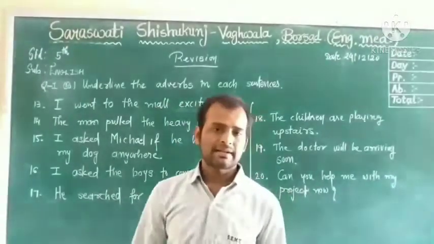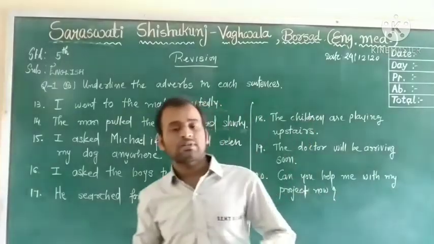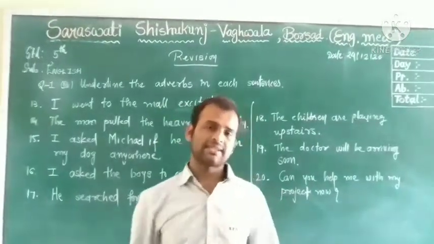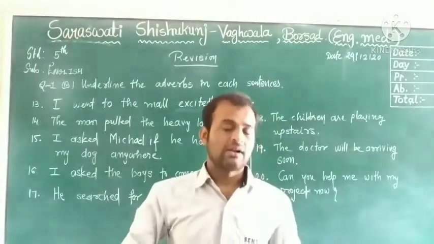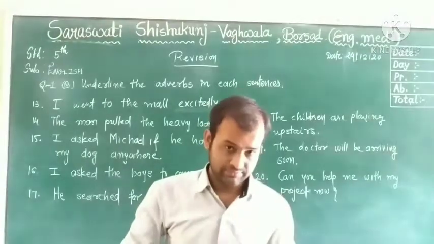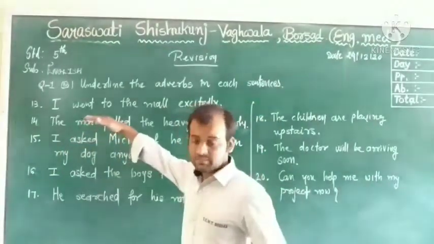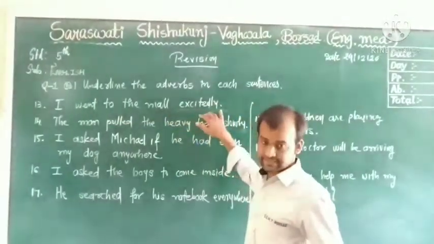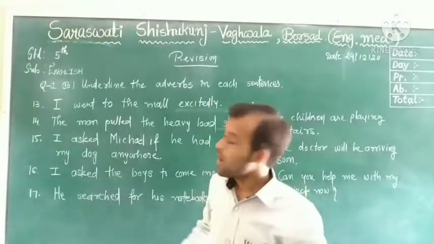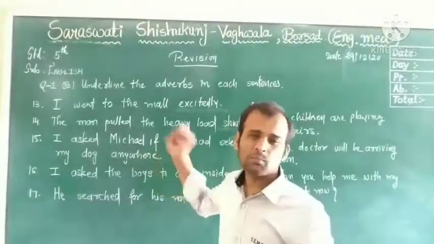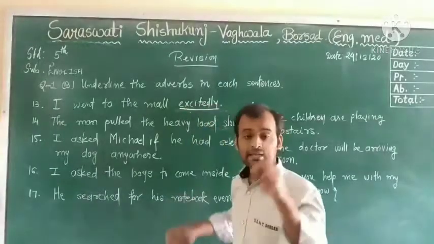Students, let's start number 13. I went to the mall accidentally. So dear students, if you want to identify an adverb from the sentence, you should ask questions with how, when, where, how much, how often. Okay, and you will get the answer. So in the first statement, I went to the mall accidentally. What question do you ask? By how? How did I go to the mall? So what will you say? Accidentally. So here accidentally is an adverb.